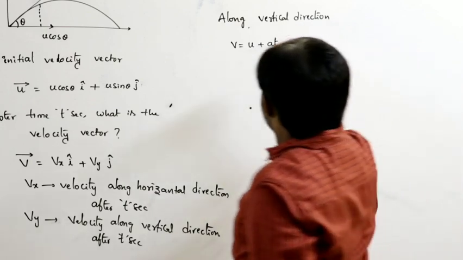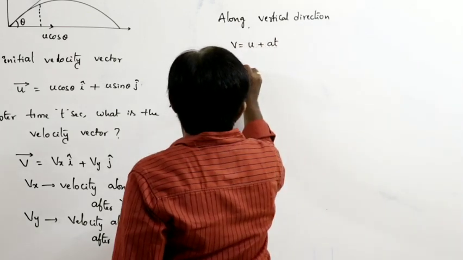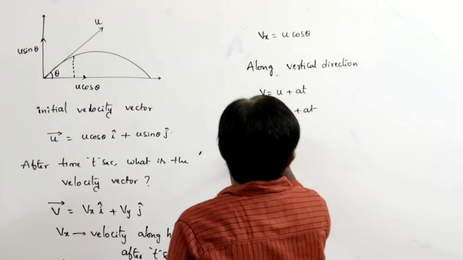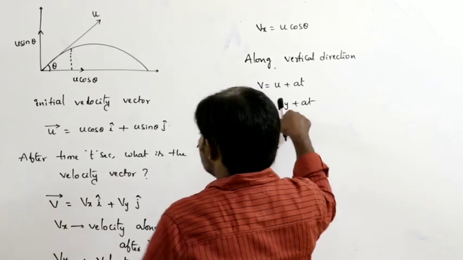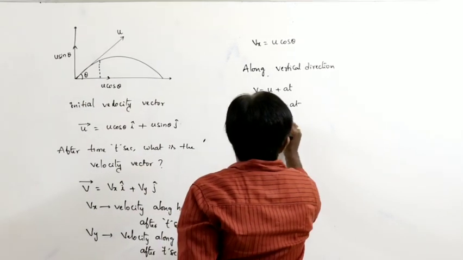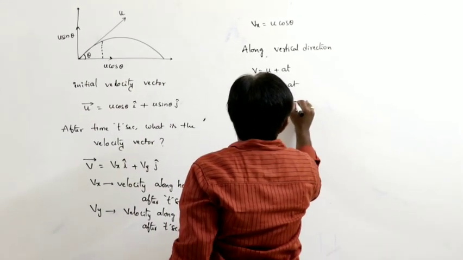From the equation v equals u plus at, vy equals uy plus at. What is uy? Along vertical direction, it is u sin theta.